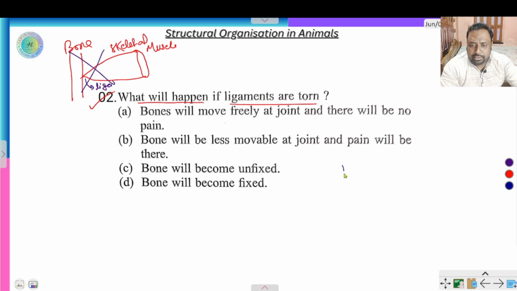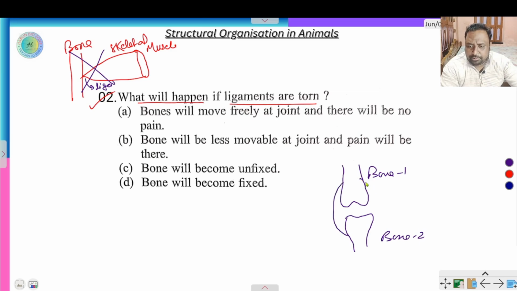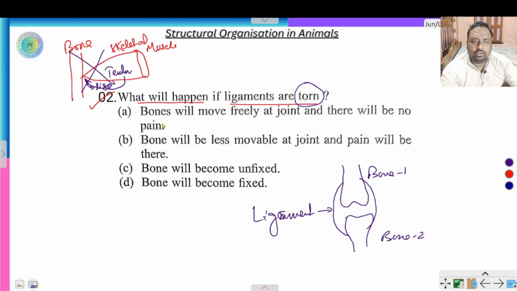Ligament means when two bones are joined to each other. Bone 1 and bone 2 are joined by a ligament, and this is a tendon. This joint is called tendon, and this is called ligament. The question asks, if the ligament is torn, what will happen?